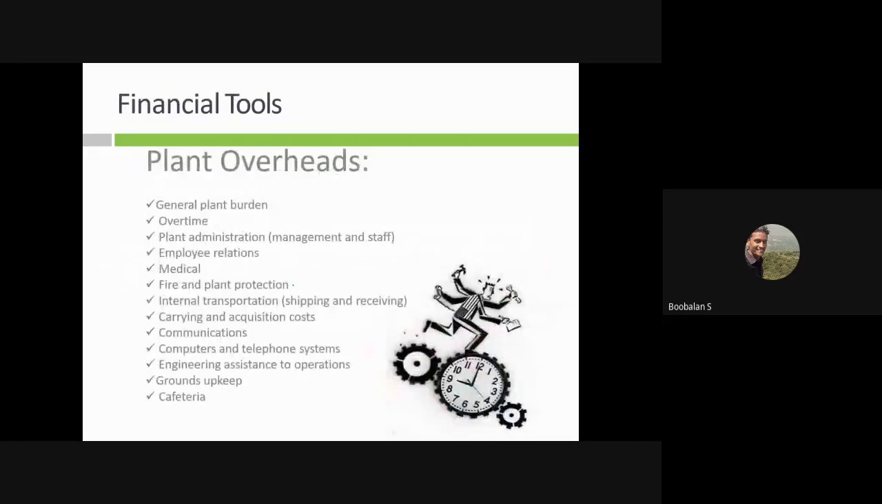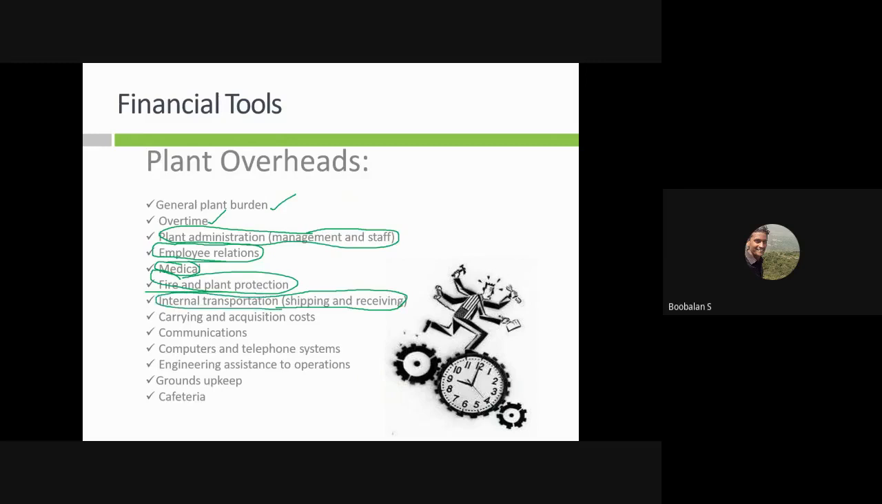And plant overheads, right? Plant overhead is nothing but the entire thing being covered. You'll see general plant burden, overtime, plant administration. That's why I said management people and staff, right? Employee relations, everything will be there. Medical insurance, fire and plant protection, right? For a hydropower plant, just imagine what there is. Internal transportation, shipping and receiving of my spare parts. If I want to buy even a small spare part, I have to go to a retailer shop and bring it back into my site. That's why internal transportation, outer transportation, carrying acquisition cost, right? And we'll have communication, right?